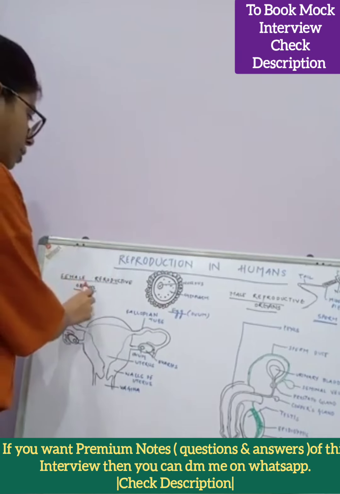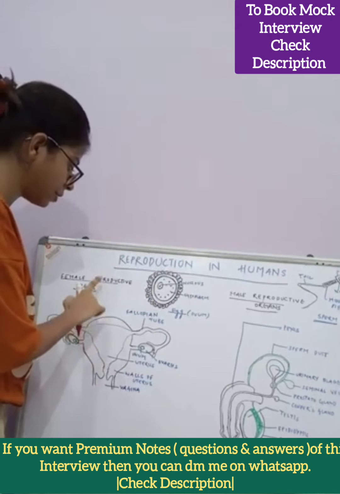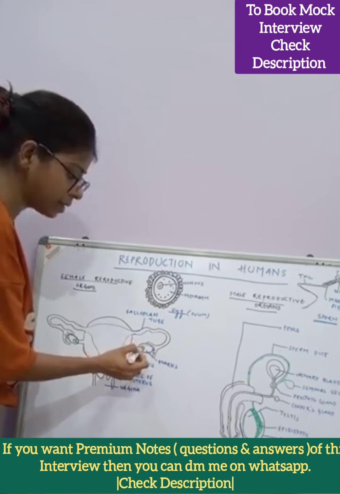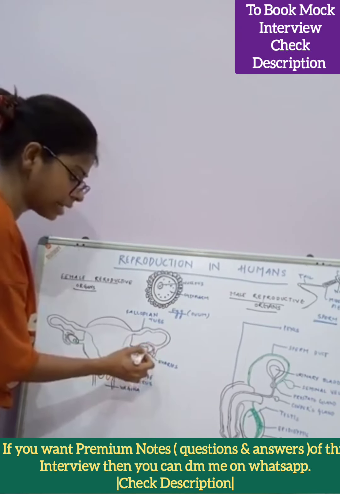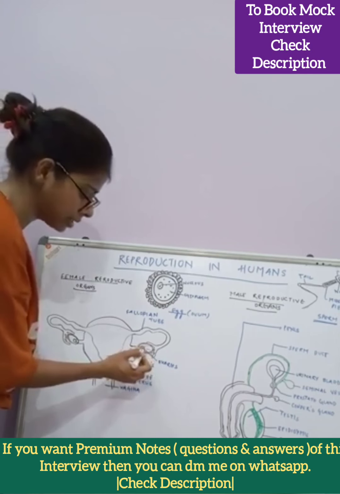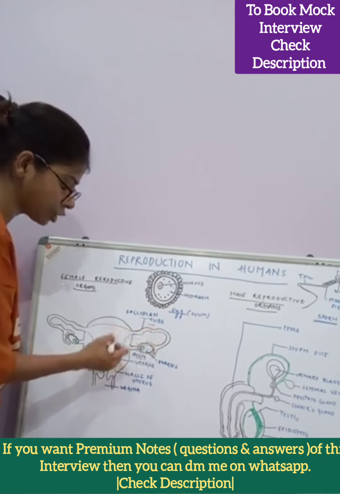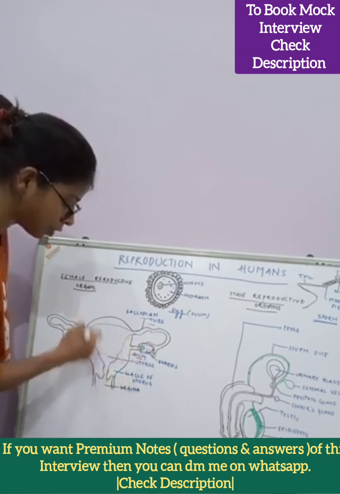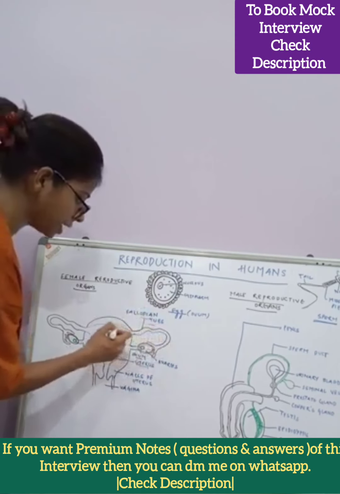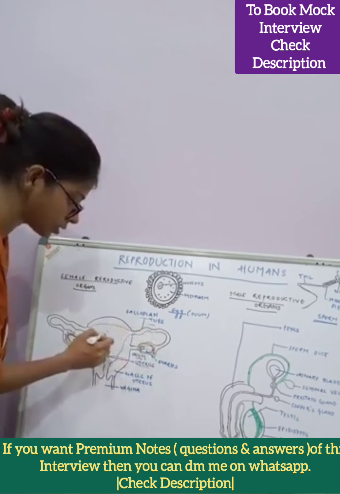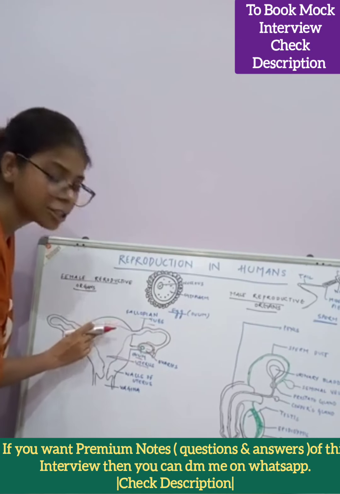In the female reproductive system, the eggs are produced in the ovaries. These are the ovums. Now from here, this egg is taken by this long tube, which is known as the fallopian tube. It connects the ovaries to the uterus. This inverted pear-shaped structure is the uterus. Then this egg comes near the upper uterus, and it waits here.